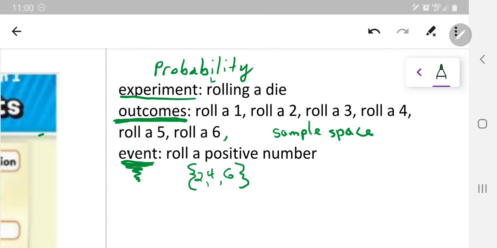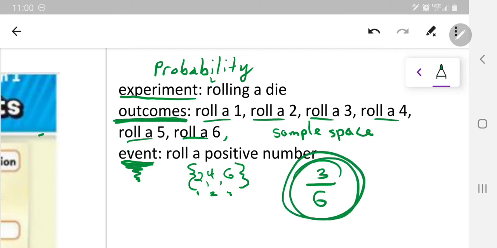So if we want to find the probability of this event, rolling a positive number, we count up the successful outcomes, 1, 2, 3, and we put it over the total outcomes, 1, 2, 3, 4, 5, 6. Then we have our probability of rolling a positive number, and that can be simplified down to 1/2.